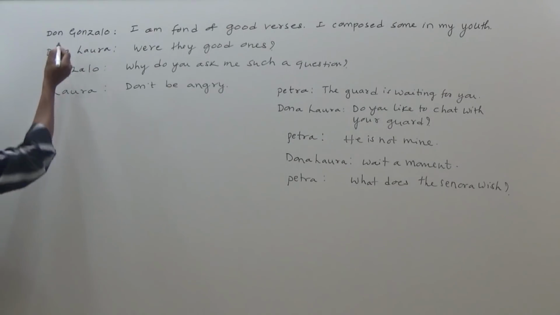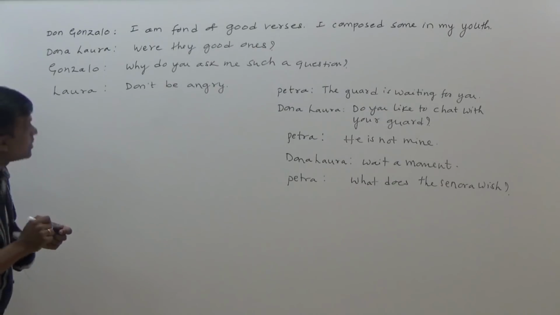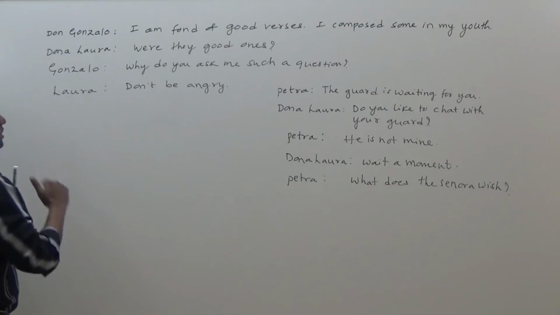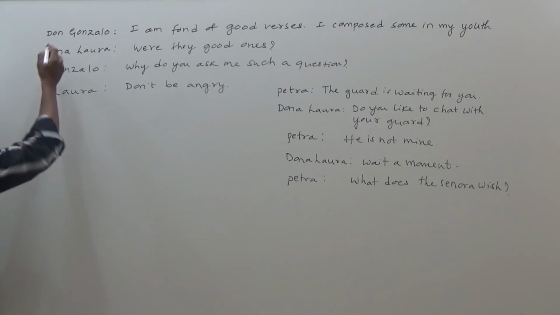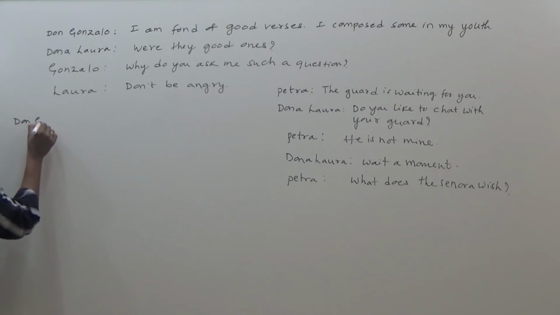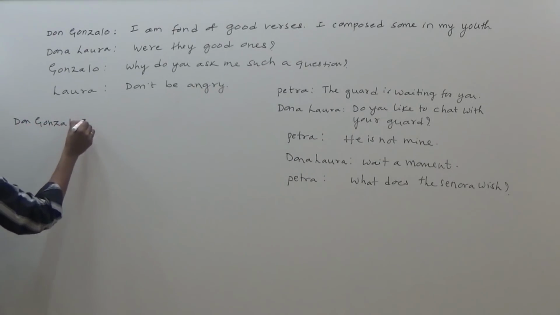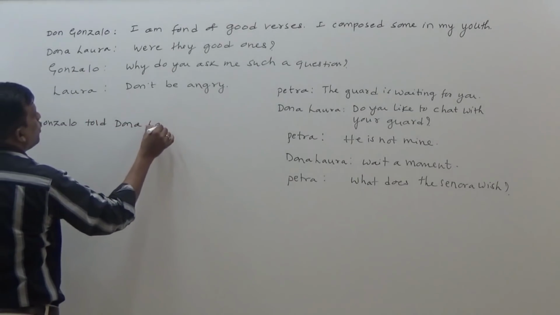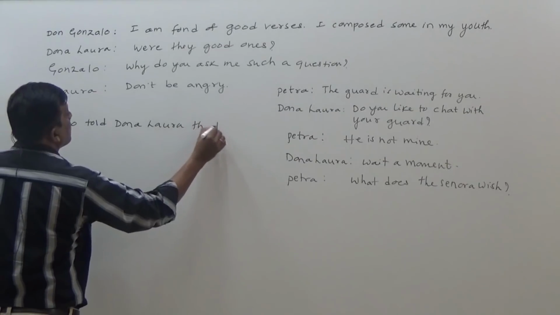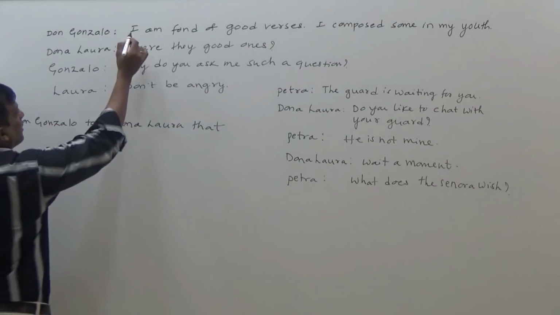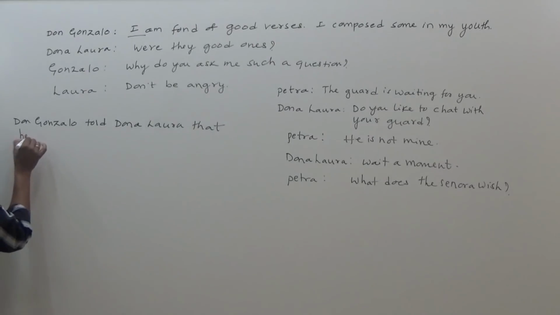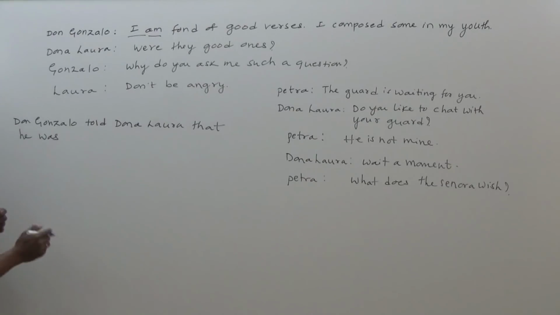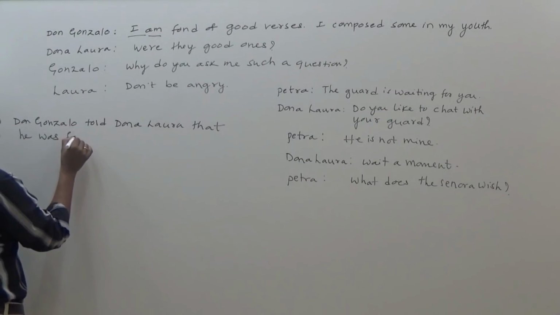Don Gonzalo. So here we have 2 persons conversing. We have to use told, reported, asked according to the tone of the sentence. The first one is assertive sentence. So Don Gonzalo told Donna Laura that I becomes he, am becomes was. So I have told you all according to tenses they are changed. He was fond of good verses.